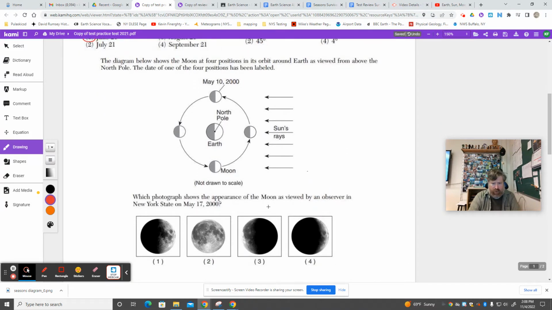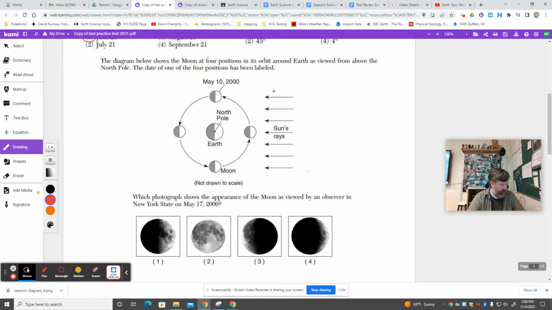All right, great. A moon one. May 17. Oh, this is a hard one. How about that? So the moon, 7 days later, if it's 29 and a half days to go all the way around, I don't think that's quite enough. This is a good question. I should have used this one in the lab.